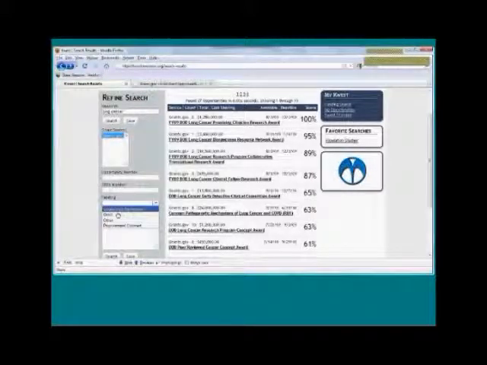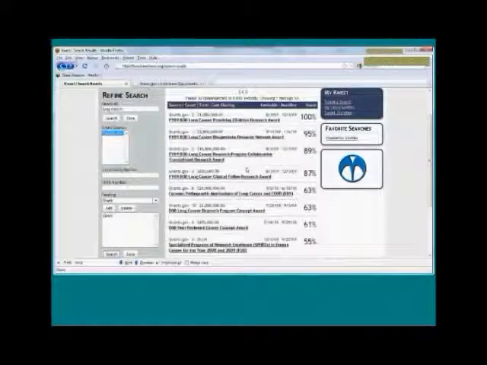So let's do a little bit more detailed search. Let's say we only want to see grants. What do we get when we do that? Okay, so now we've knocked our search results from 37 to 30. There are only 30 in here that are actually grants.